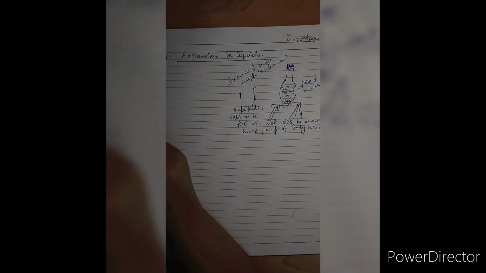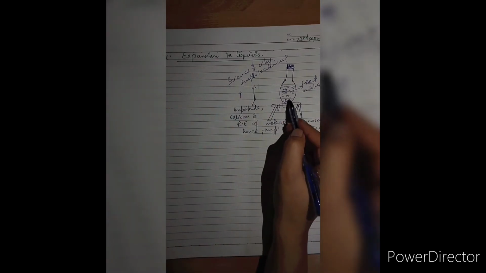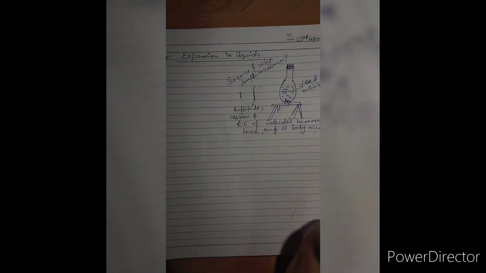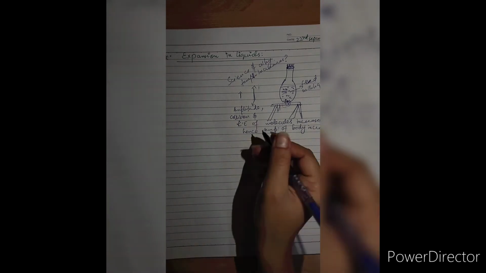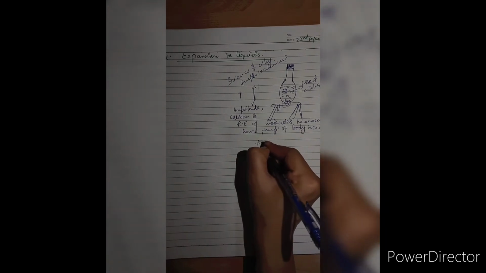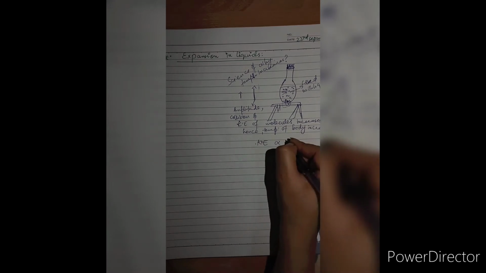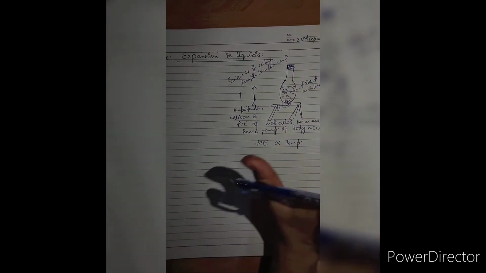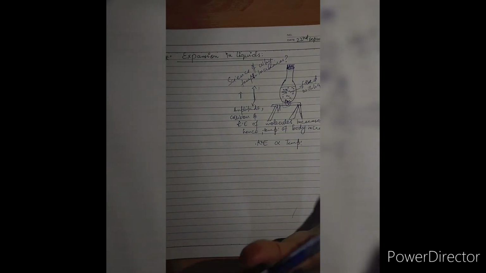Whenever we provide heat, the molecules of the liquid start vibrating at higher amplitude and the collision increases. Hence, the kinetic energy of molecules increases. Thus, as a result, the temperature of the body increases. Keep in mind, whenever the kinetic energy increases, the temperature increases simultaneously, as kinetic energy is directly proportional to the temperature of the body or temperature of molecules. So, this is the basic science of why the temperature of any body increases when we provide it heat.